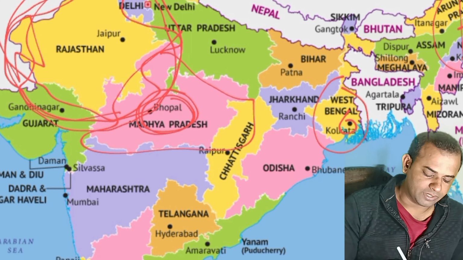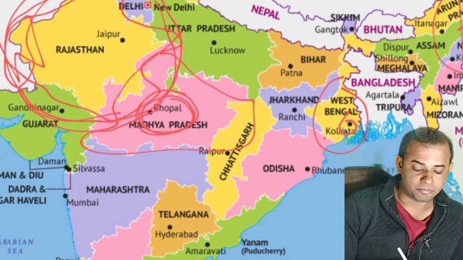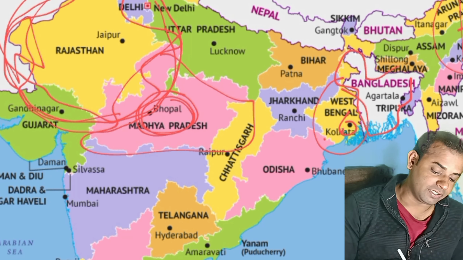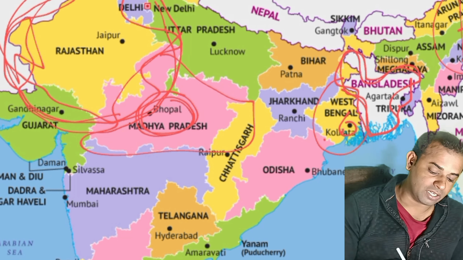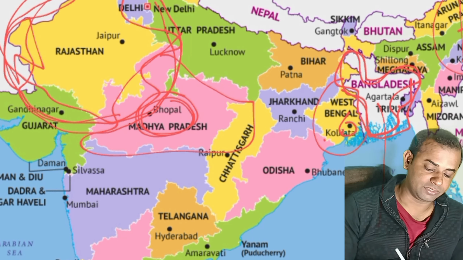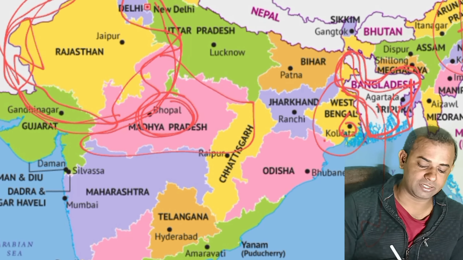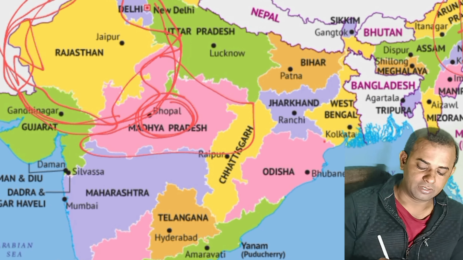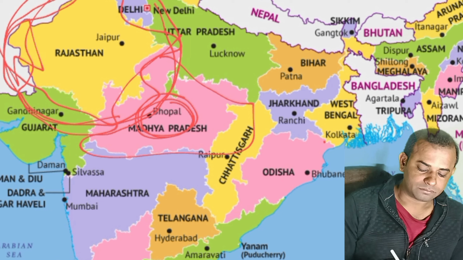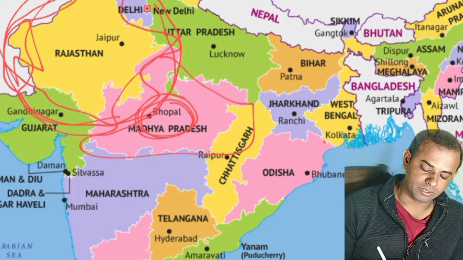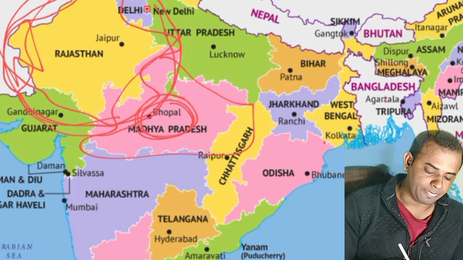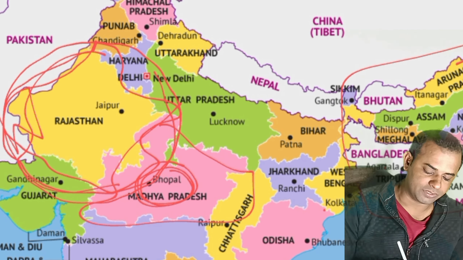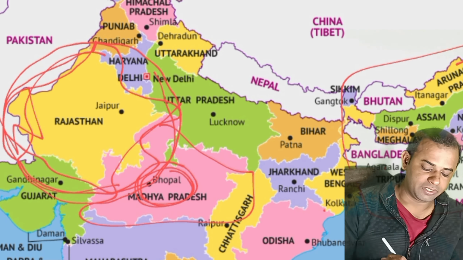Here it is, just in touch with West Bengal. There is East Bengal, which is now called Bangladesh. See here, this country is Bangladesh. This is not a part of India. This area is not a part of India because it is Bangladesh, another country. Now here you can see a very important part which is called Eastern India, and in Eastern India